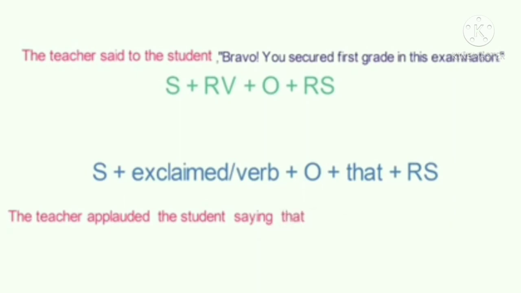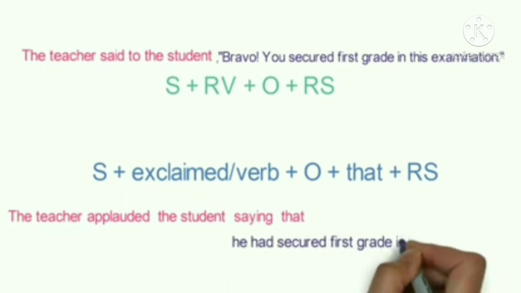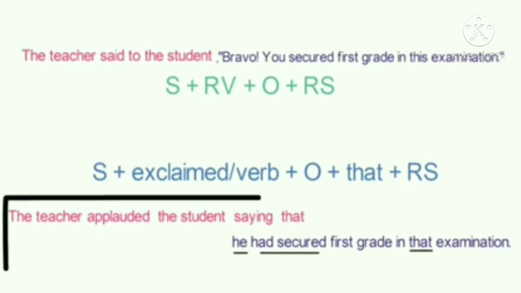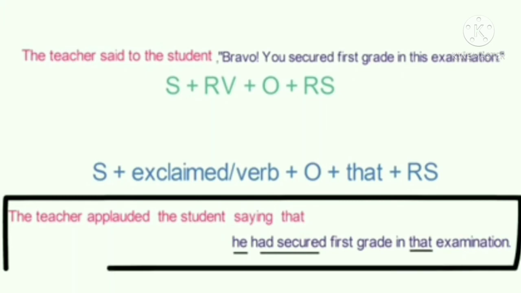That will be added. As you is the second person, the second person changes as per the object. So here the object is changed to he or she, and this changes to that. So the sentence goes as he had secured first grade in that examination. So the final sentence in indirect speech is: the teacher applauded the students, saying that he had secured the first grade in that examination. Now let's move to the other example.